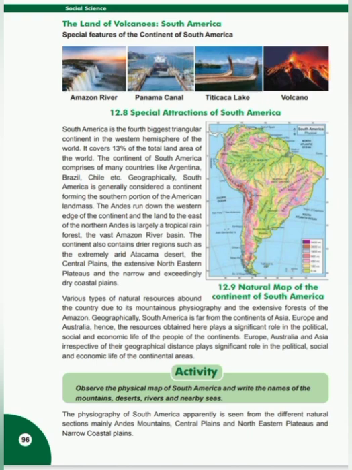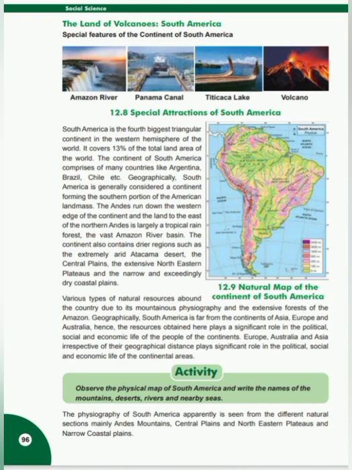Students, now we will study about South America. South America is the fourth largest continent lying in the Western Hemisphere. It is triangular in shape. It covers almost 13% land area of the world. It consists of countries such as Argentina, Brazil, Chile, etc.